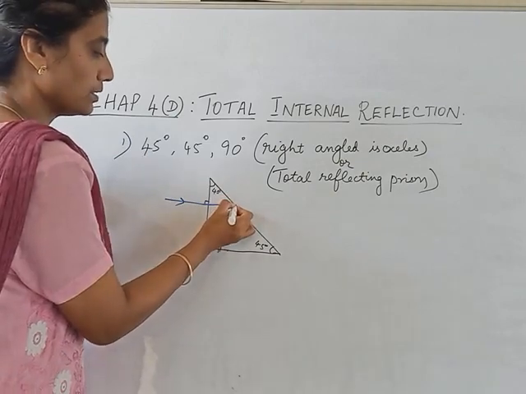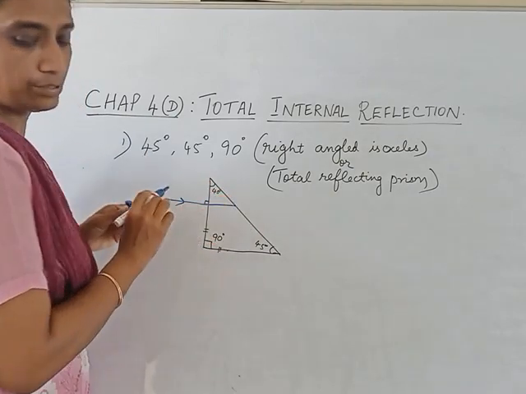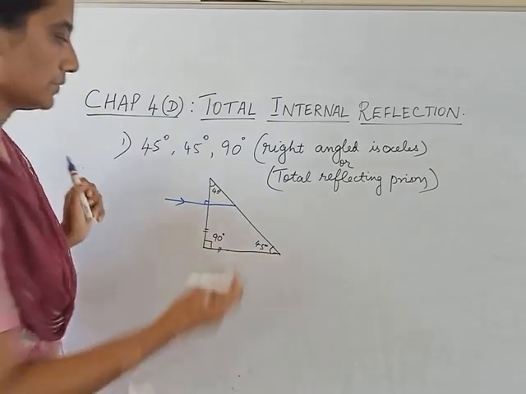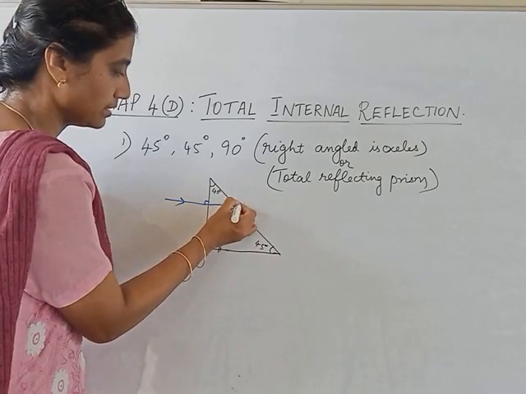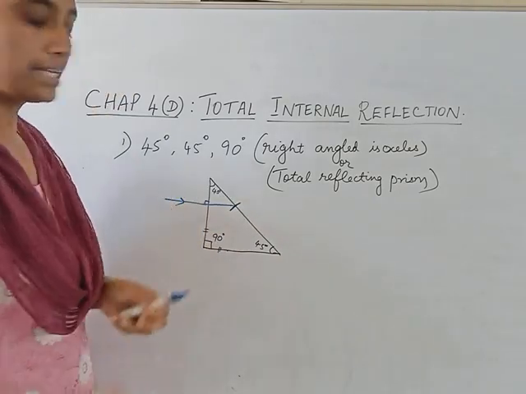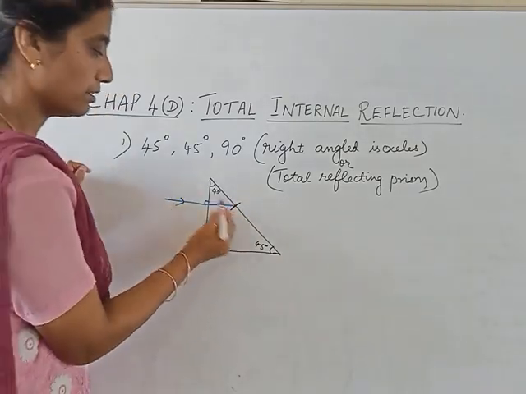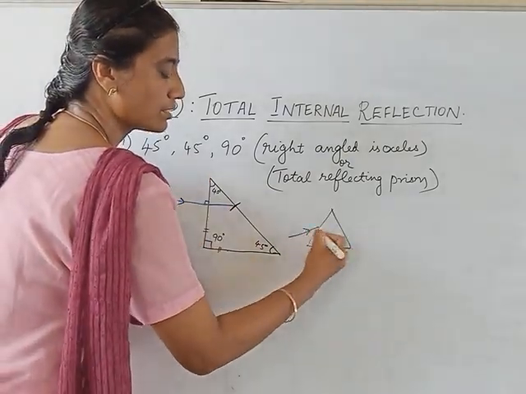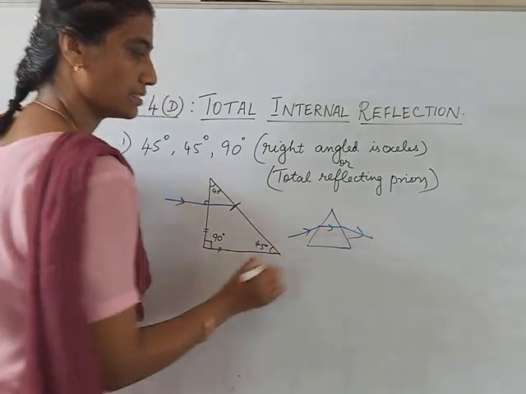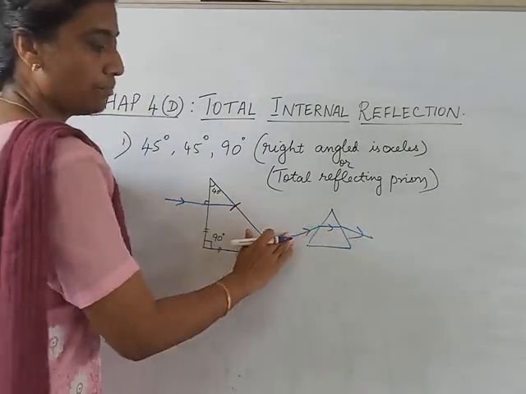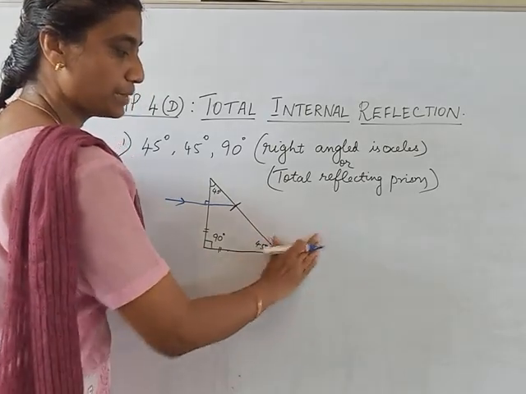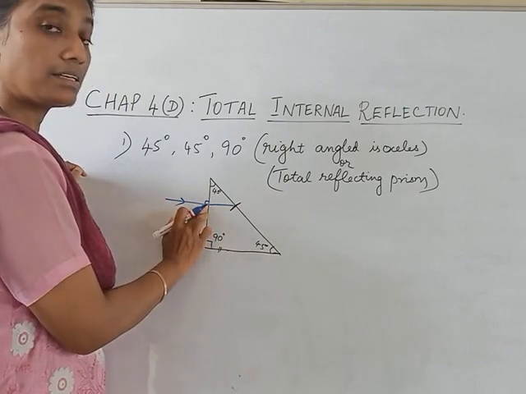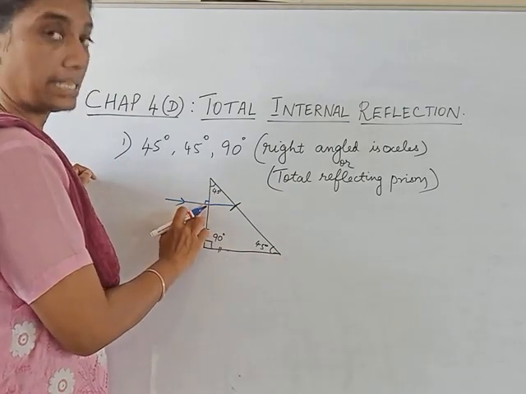Now at this point I have to draw a normal, so this will be the normal here. Now to decide how this ray will go: usually in a prism, if you remember, you will draw the ray going like this, and then like this. But this is a special type of prism, and here the incident ray is hitting the surface at 90 degrees.